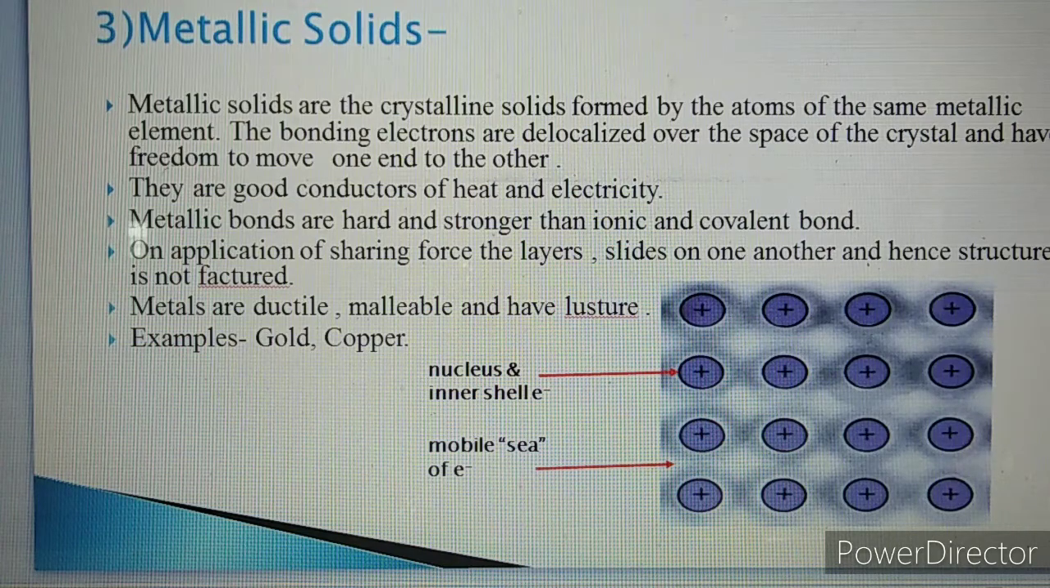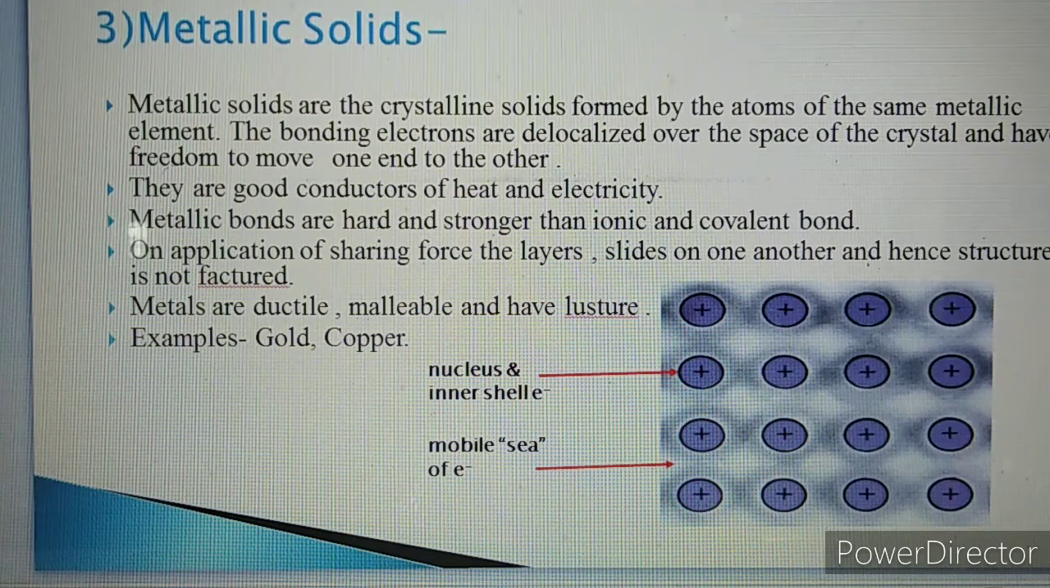These electrons are delocalized over the space of the crystal, and these electrons are mobile. They are able to move from one end to another. Metallic solids are good conductors of heat and electricity. Metallic bonds are hard and stronger than the ionic and covalent bond.